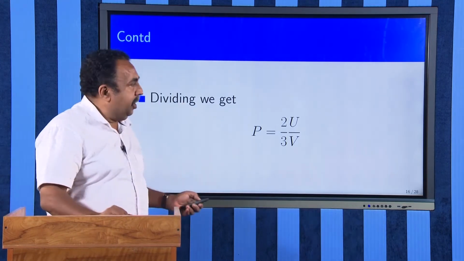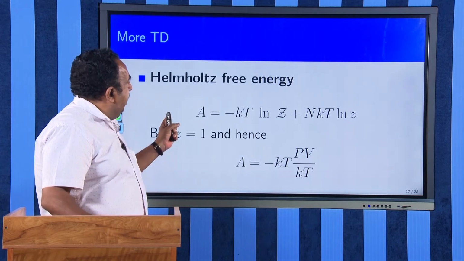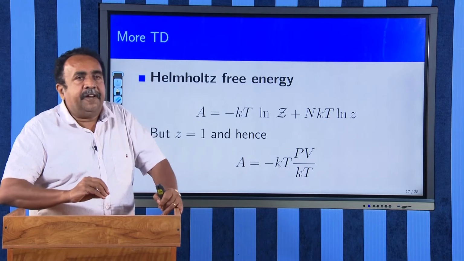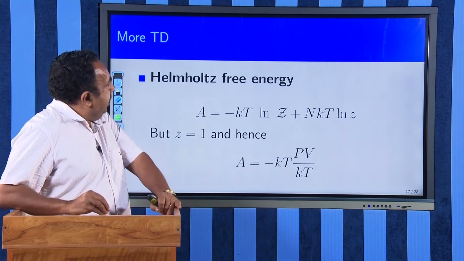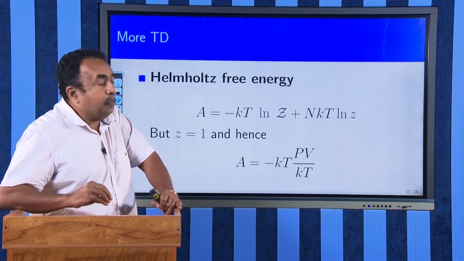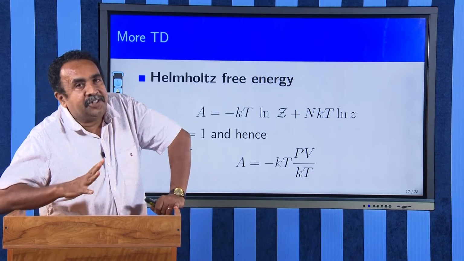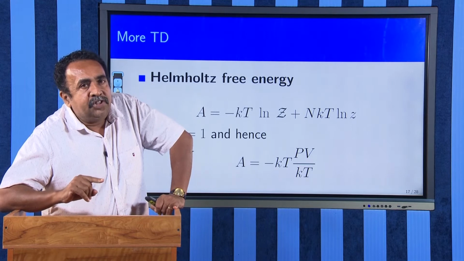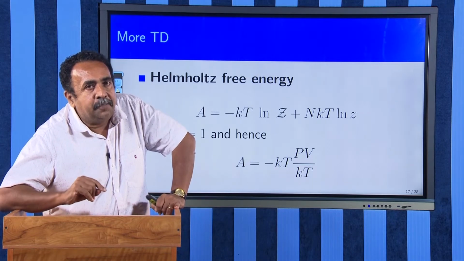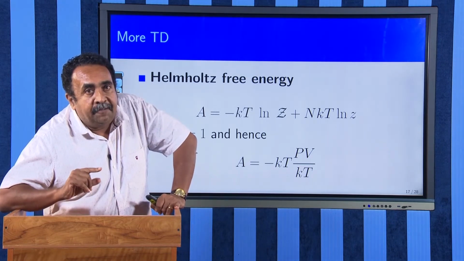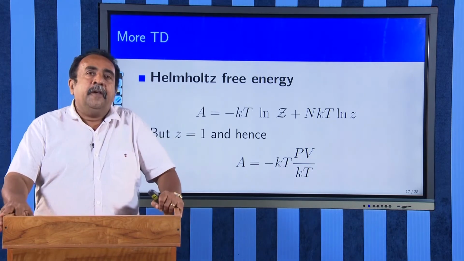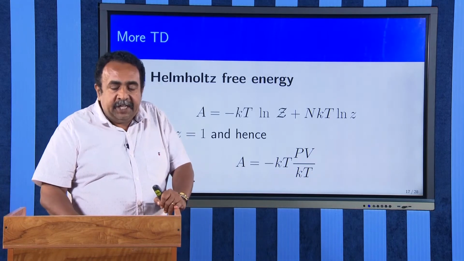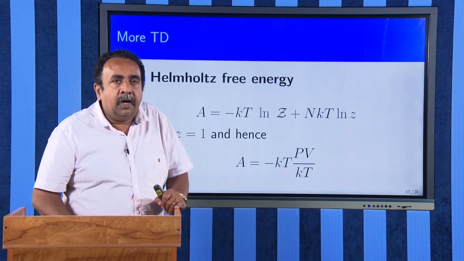The next thermodynamic quantity I am going to derive is the Helmholtz free energy. In the grand canonical ensemble, Helmholtz free energy A is equal to minus nkT log z, where small z is the fugacity. And fugacity, I already told you, small z is e raised to beta mu. But we take the chemical potential of a photon, mu, to be always 0. Therefore, e raised to 0 is 1. Therefore, z is 1. When z is 1, log z is 0.